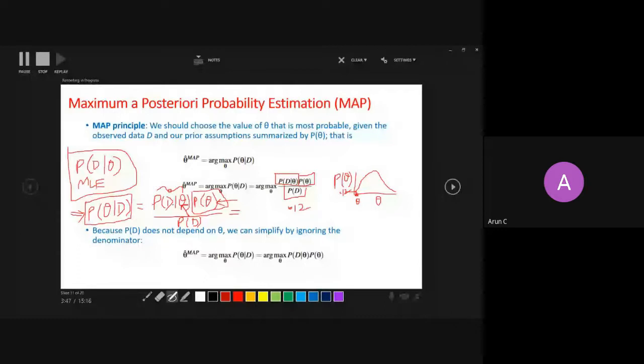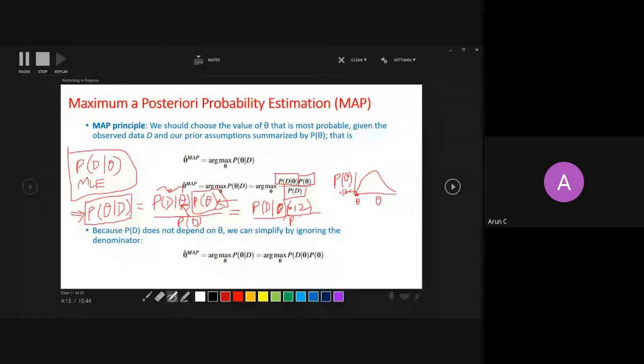Putting theta equal to 0, what is the probability of the data set? You just calculate it. What is the probability of data given theta, where theta is 0? And the probability of 0 is 0.12, right?